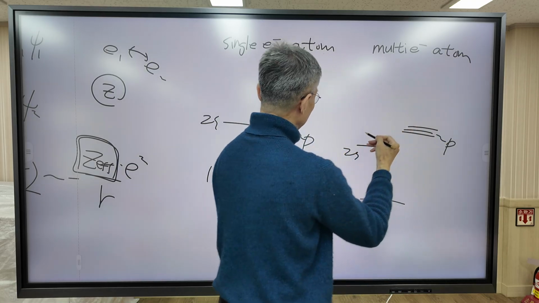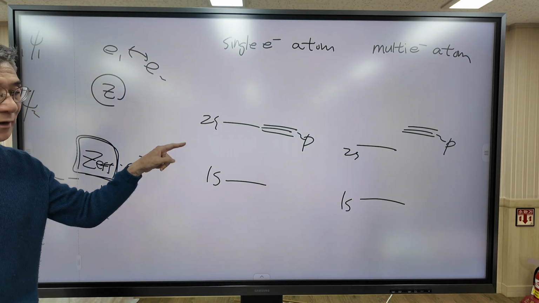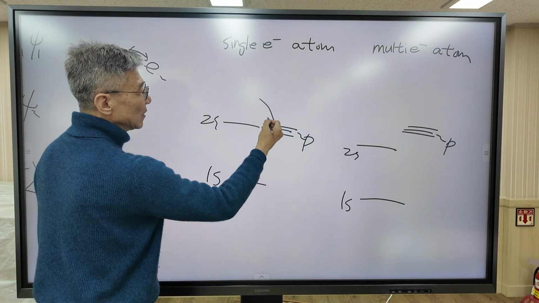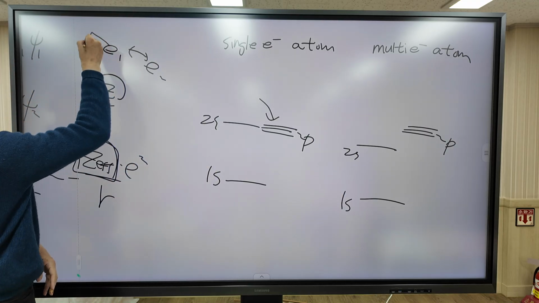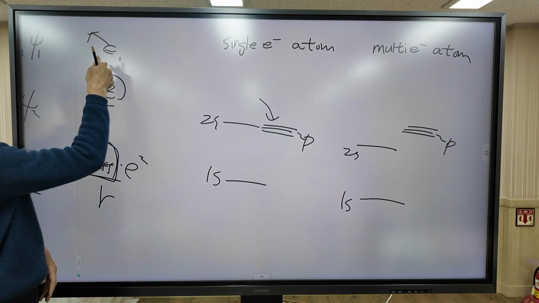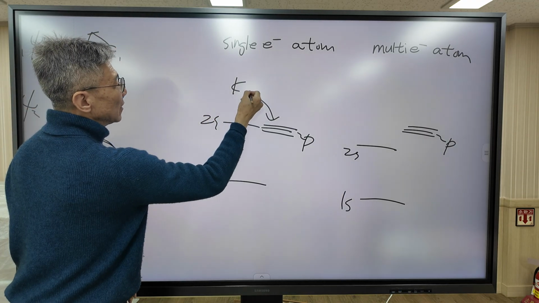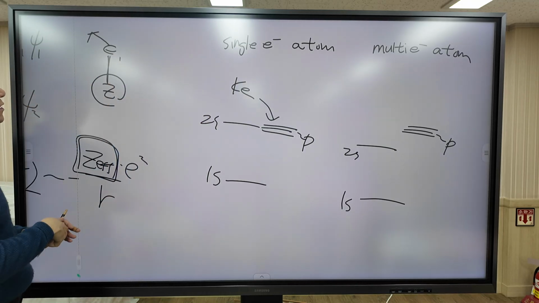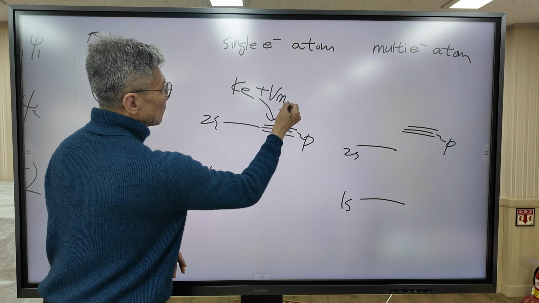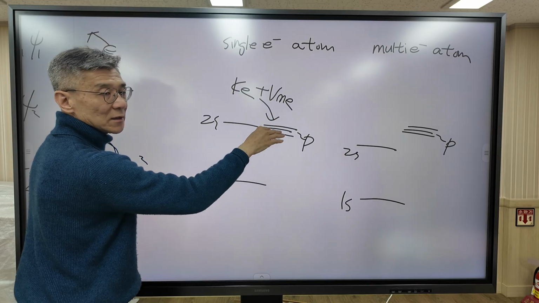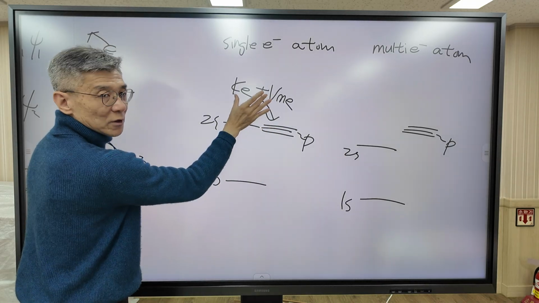Why? For a single electron atom, the orbital energy is composed of only two terms: kinetic energy and the potential energy between the electron and the nucleus.